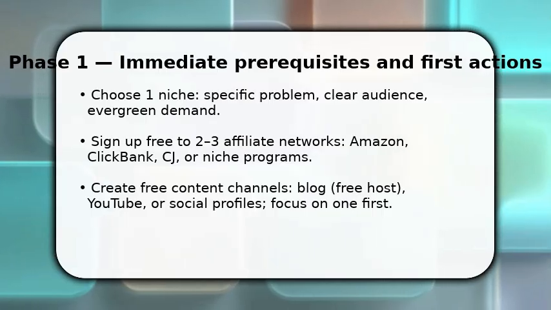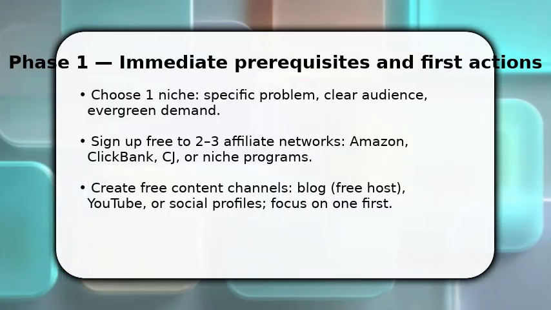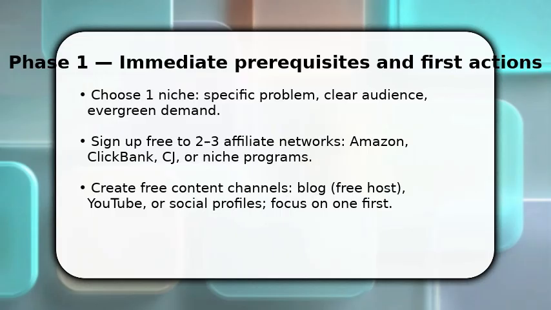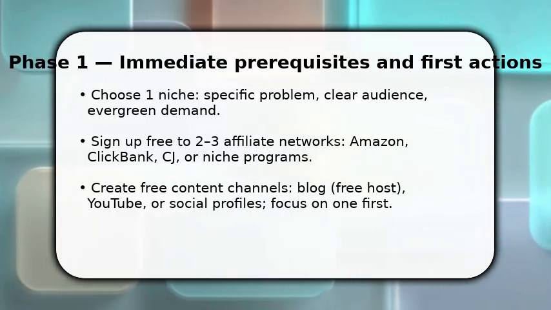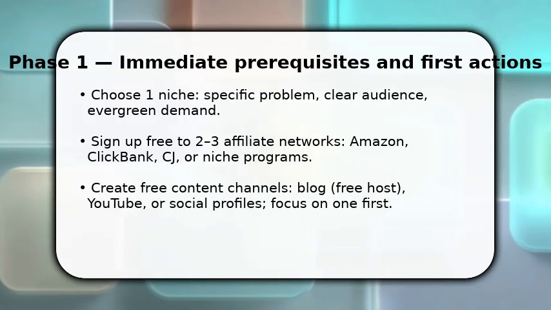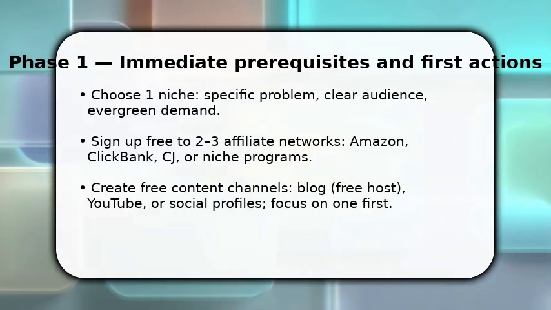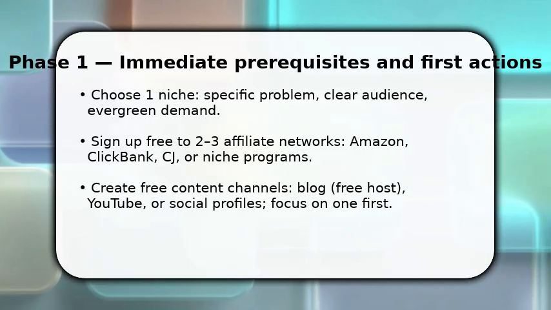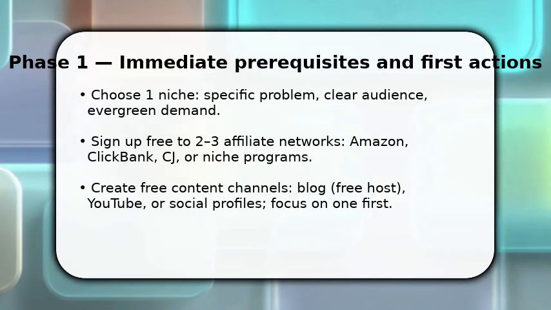You begin by picking one narrow niche that solves a clear problem. This focuses everything else. Once chosen, register free accounts with 2-3 affiliate networks and apply to relevant programs. Approval is often instant. Make one free content channel now, a simple blog on a free host, a YouTube channel, or a focused social profile. Do not scatter effort. You want assets that can publish links and build trust.